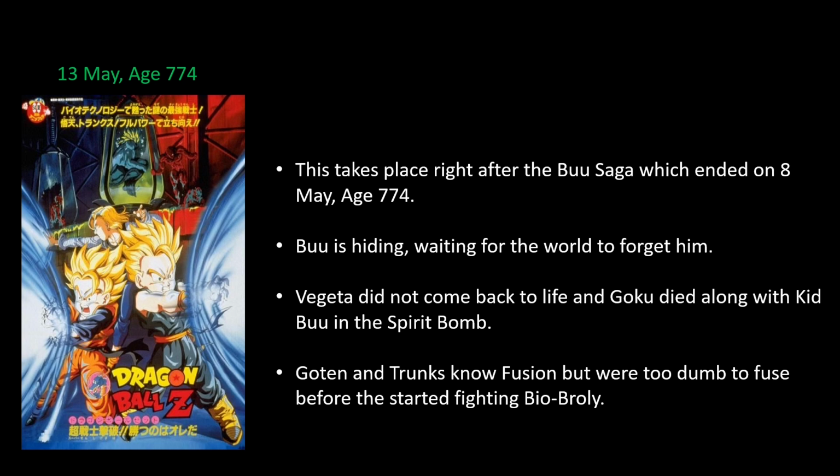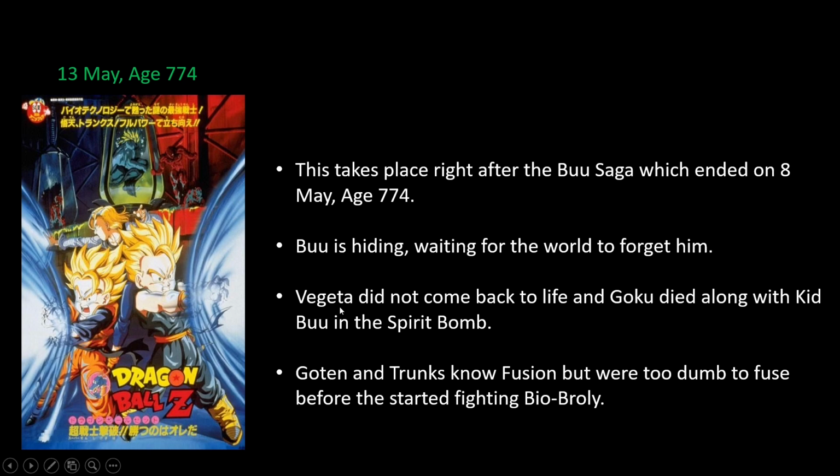Well, in this timeline, I guess the dragon did consider him to still have evil in his heart, which is why he did not revive him. And Goku died along with Kid Buu with the Spirit Bomb, which I think is pretty probable. Like, it could happen. But that's the only way to explain why Goku and Vegeta are dead during the events of this movie. Otherwise, there's no possible way to fit this movie anywhere else, right?